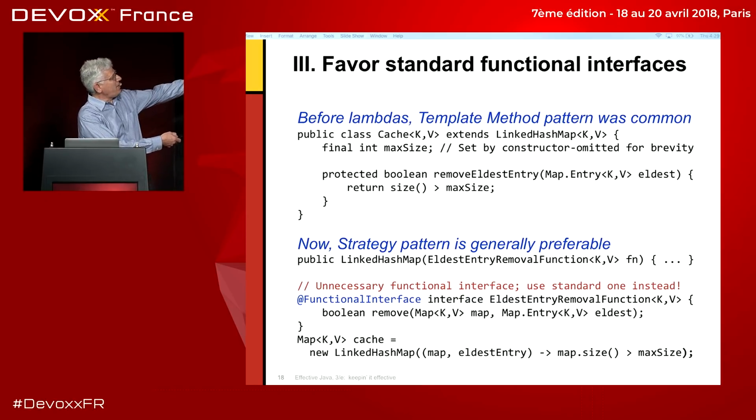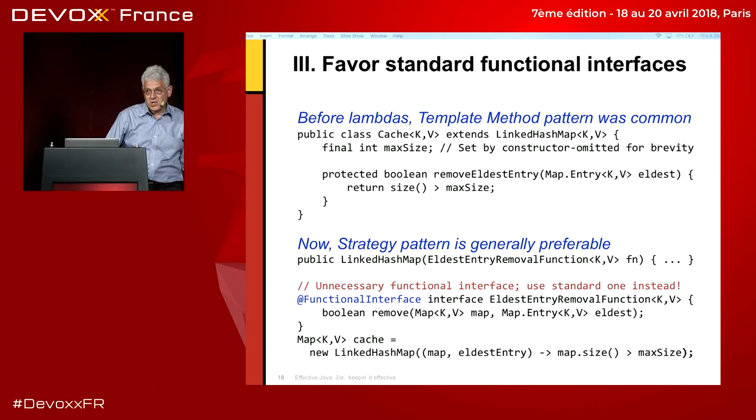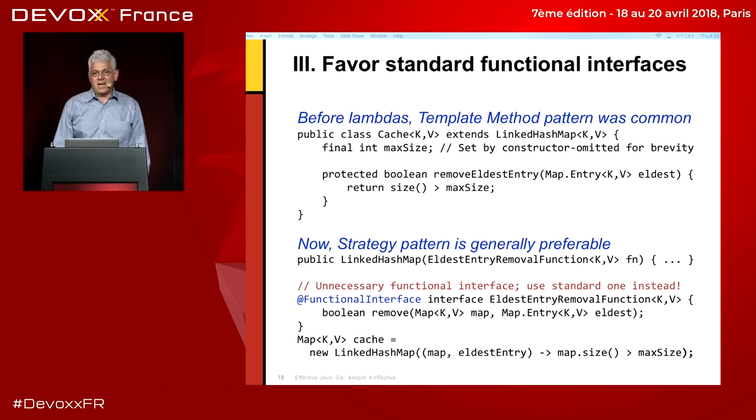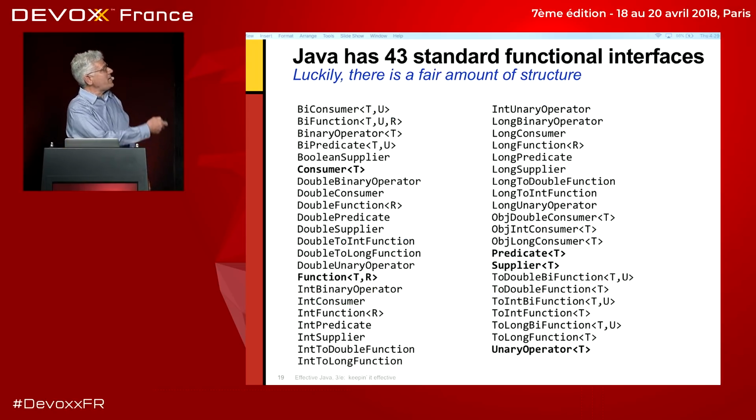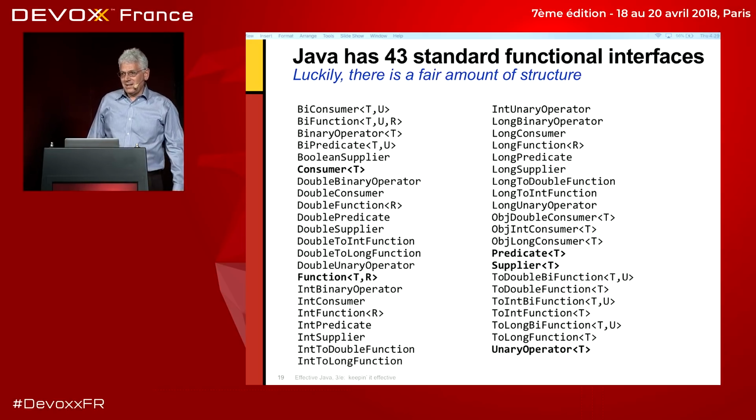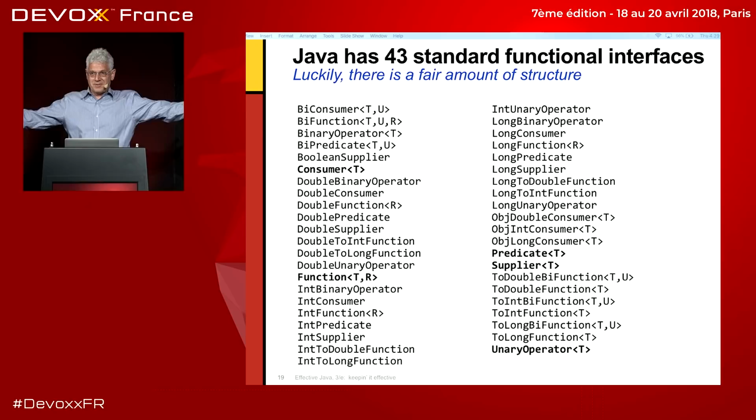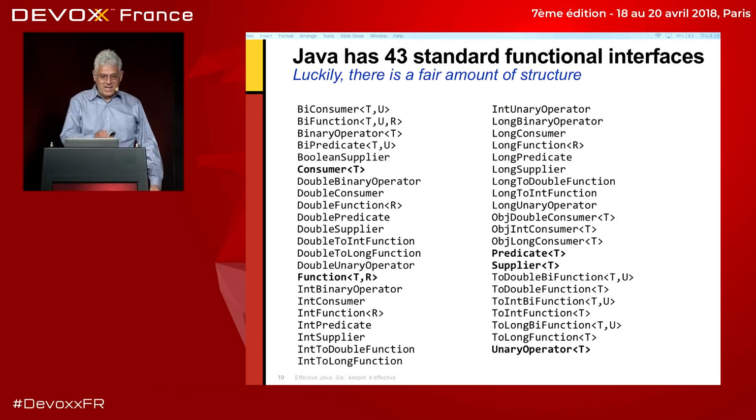And the problem with this code is it has this sort of silly eldest entry removal function type. And we don't need that type. Instead, we can use one of the standard functional interfaces. Here are the standard functional interfaces. And sadly, there are 43 of them. How can you remember 43 interfaces? It's kind of nasty. But the nice thing is that there is some structure to them.